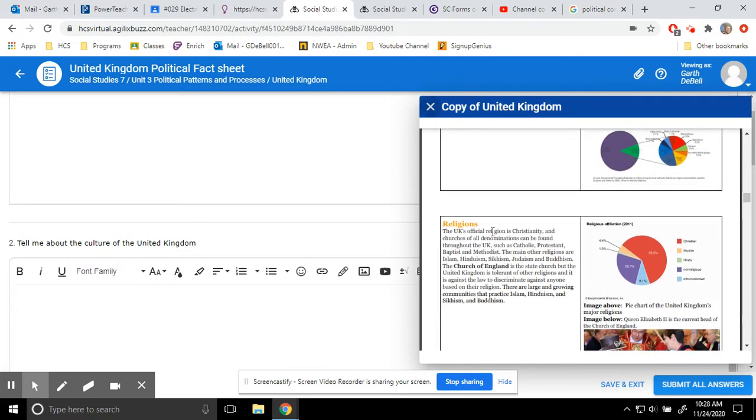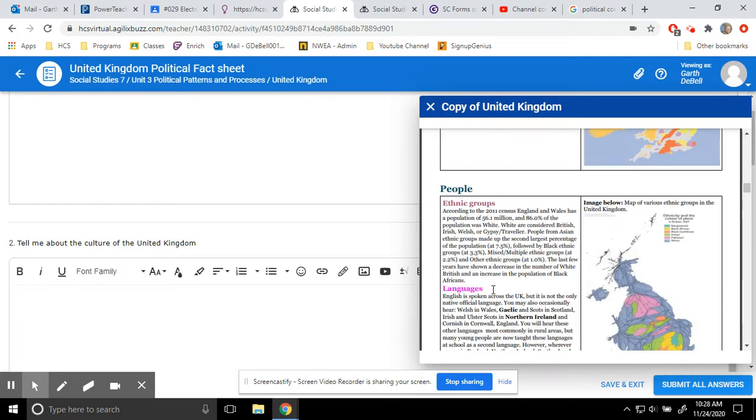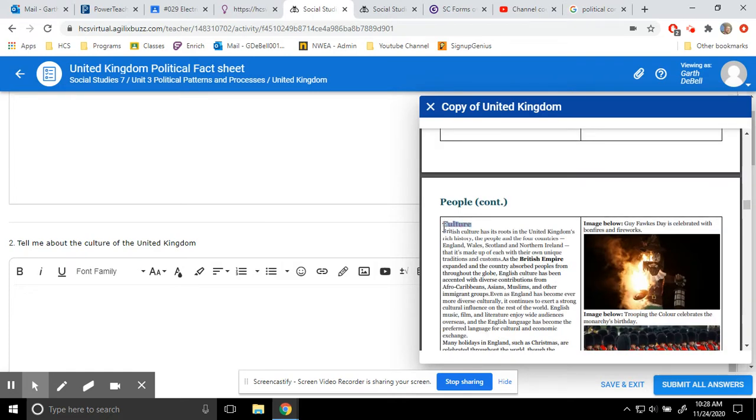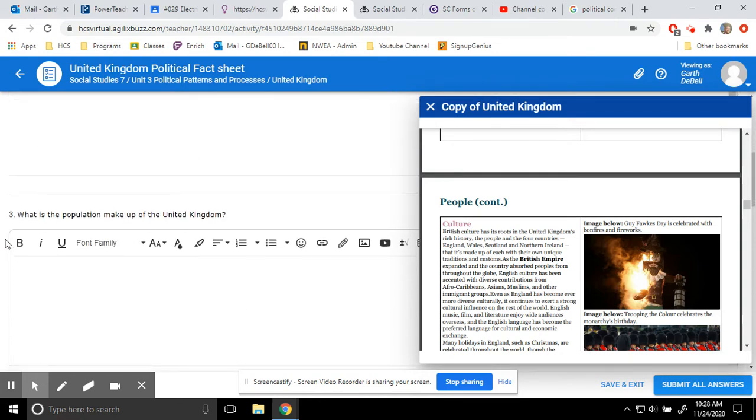Culture. Remember, religion is part of culture, so you're going to need to definitely read that. You need to look at your ethnic groups, your languages, and then, of course, come all the way down here and actually read the culture section. So all those work together to give you a more complete understanding of the culture in the United Kingdom, and then you're going to tell me about it in a few sentences.